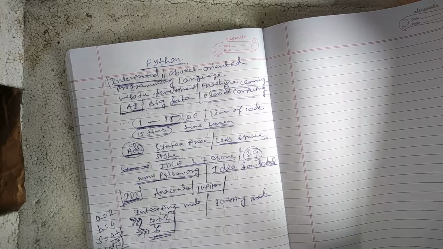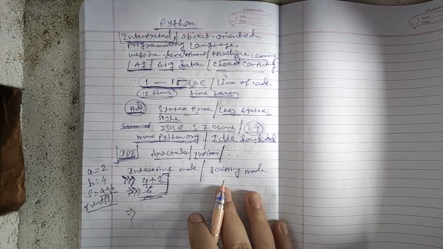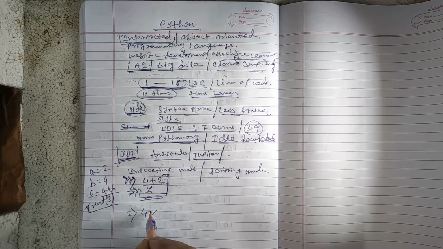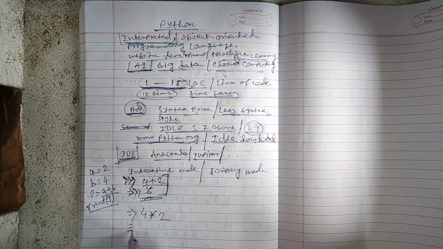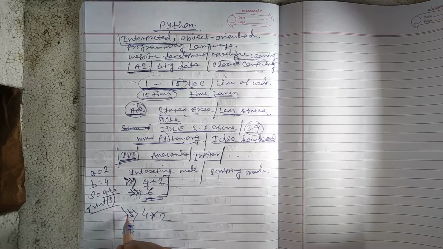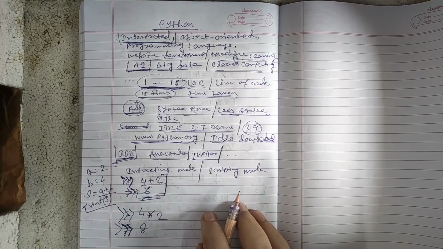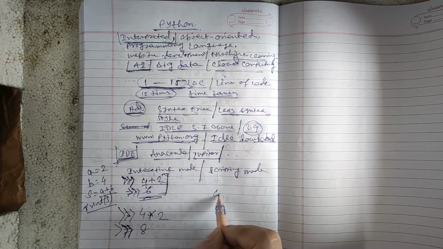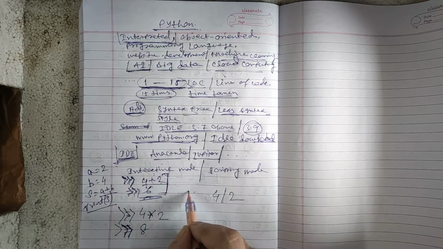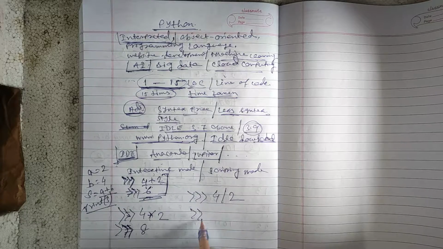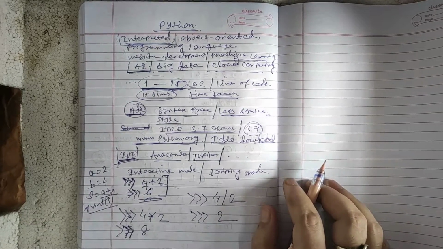If you want to multiply two numbers, you can easily write 4 star 2, and it automatically gives the result, that is 8. If you divide, 4 by 2, it automatically gives the result, that is 2.